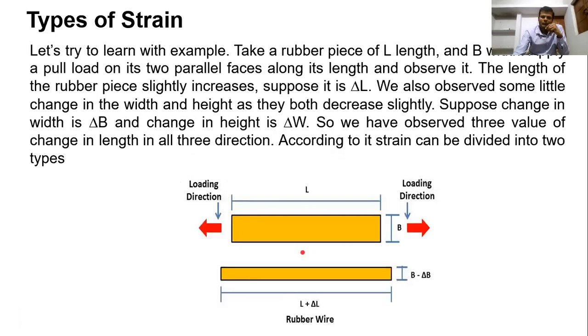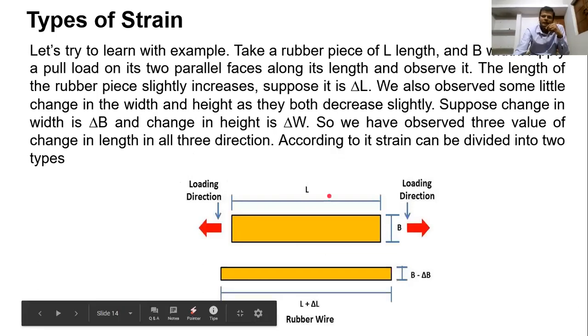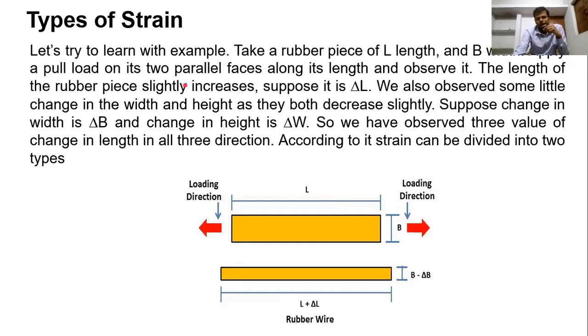Now, types of strain. To understand types of strain, let's again learn with an example. Take a rubber piece of length L. As you can see in this figure, this is a piece of rubber, and its length is L, width is B, and some height.